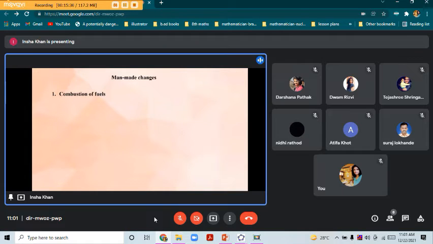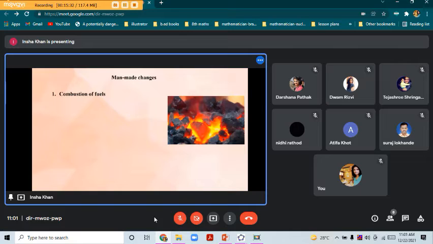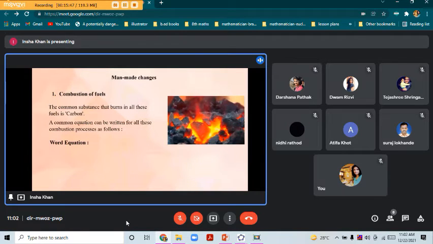So combustion of fuel. The main substance that burns is carbon and it releases CO2, that is carbon dioxide. So the common equation for this can be written as carbon plus oxygen gives carbon dioxide.